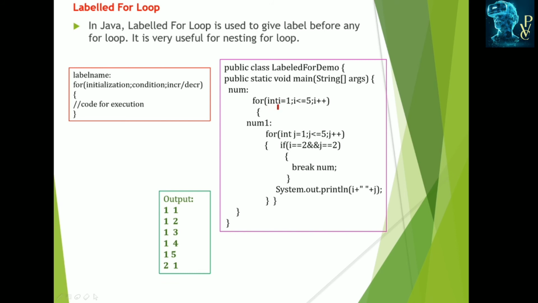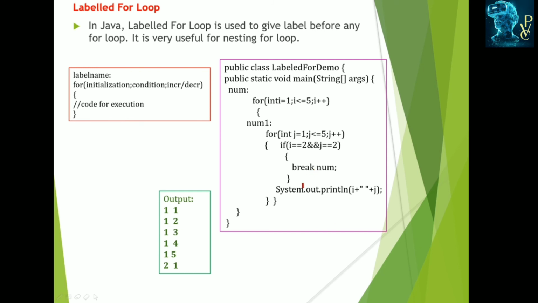I is equal to 1 and I goes up to 5. It is repeated and I is incremented by 1. This is labeled as num1. For int j is equal to 1 and j repeats up to 5. And if I is equal to 2 and j is equal to 2, then it breaks. This is the breaking of the loop. What is this? This is the num and num1 labels. Which loop is breaking? Num. This entire first for loop is breaking.